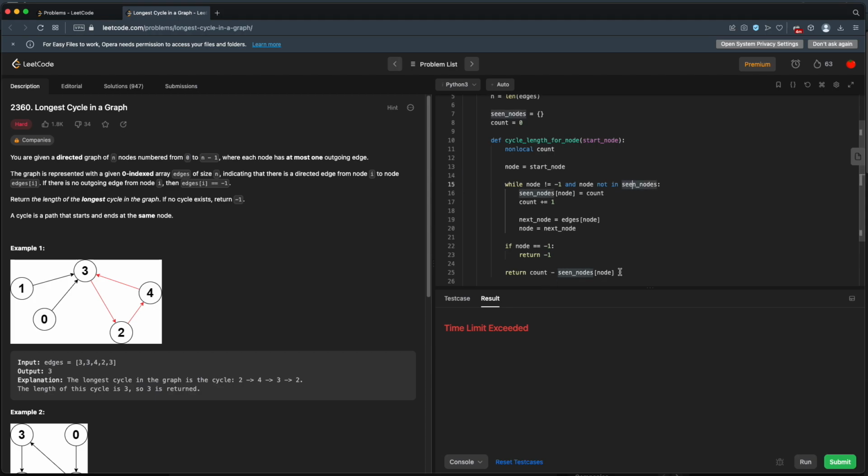So if we've already seen this, let's say, several tests back, then this count minus our seen nodes will be very big. So I think we need to say, well, where are we starting our cycle here? So we need to keep track of where we start our cycle, or I'll call it start count. And that's going to equal the count where we're starting.